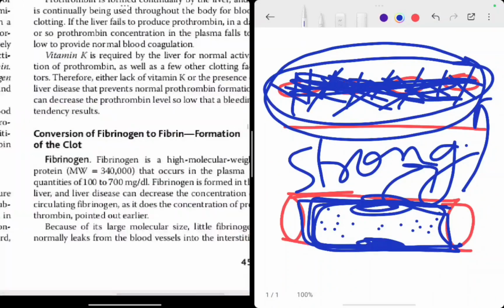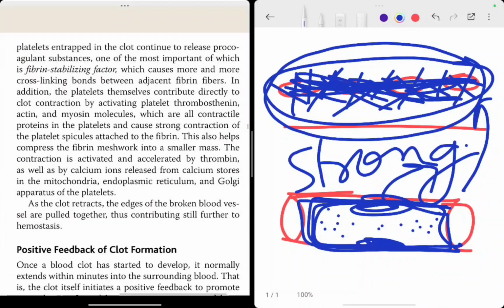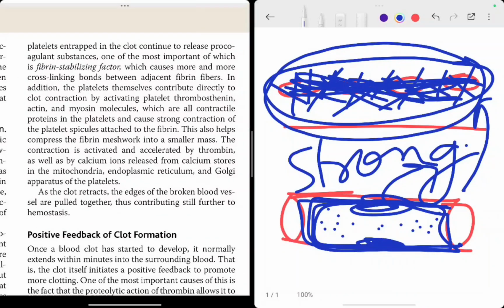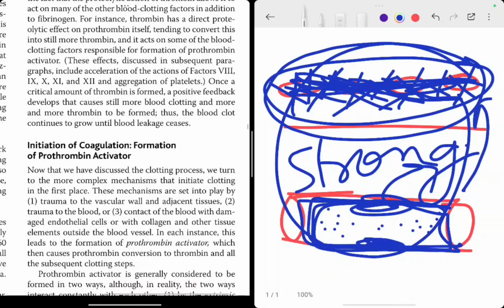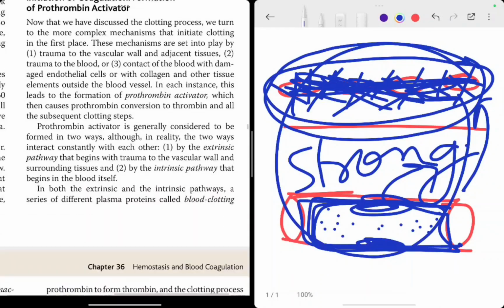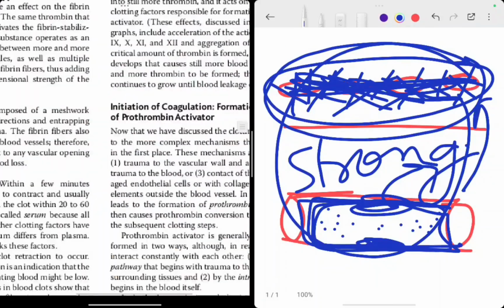Furthermore, platelets entrapped in the clot continue to release procoagulant substances. One of the most important is fibrin stabilizing factor. ये हमने already पढ़ चुके हैं. So this is how the story runs. Next, we will see the positive feedback and the different pathways of it in the next.